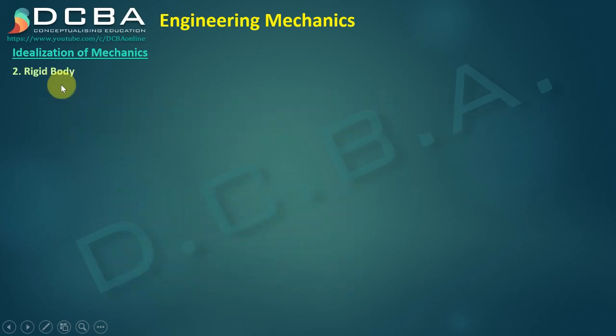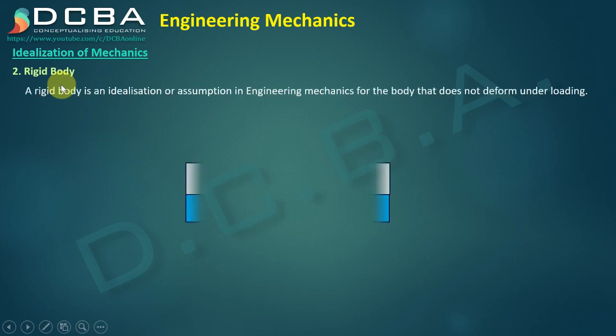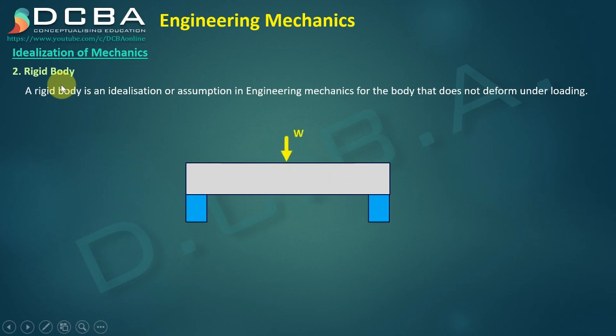Second, rigid body. Rigid body I had already explained in my previous video as well, that rigid body is the one which does not deform under loading, and in this the particles within the rigid body do not change their position after the loading is being done. So because of this, since the particles do not change their place and this particular structure is not going to deform, the load itself does not change its position, and because of this it becomes much easier for us to compute the reactions and further calculations also. It simplifies a lot. So this is one of the very important idealizations in engineering mechanics.